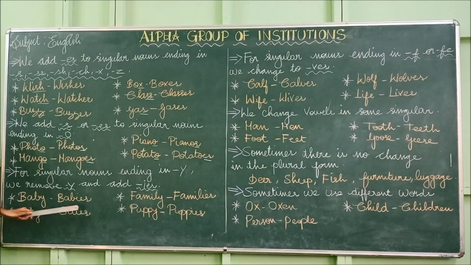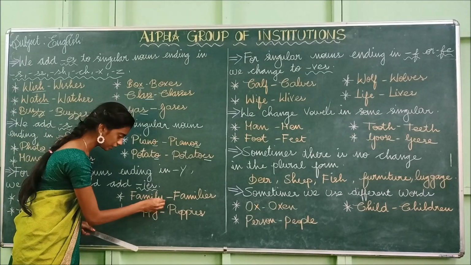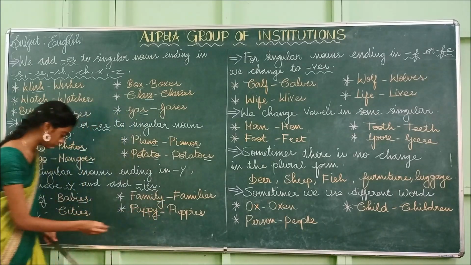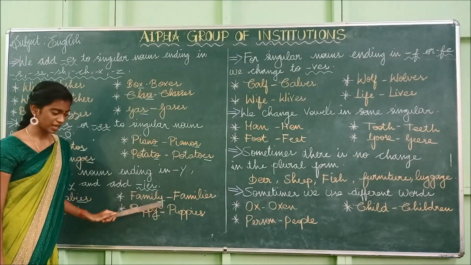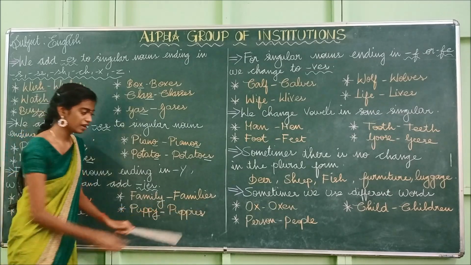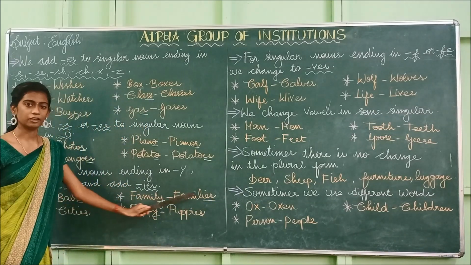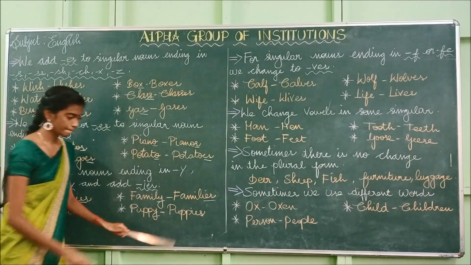Example, baby, babies. Look at here. This word baby ends with the letter y. So what have we done? We removed this y, and instead of this y, we have added ies. So baby, babies. Likewise, family. In this also it ends in y. Here puppy, it ends in y. And here city, it ends in y. So we have removed the y, and instead of the y, we have added ies. Family, families. Puppy, puppies.